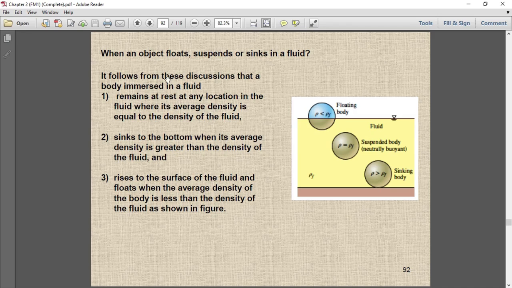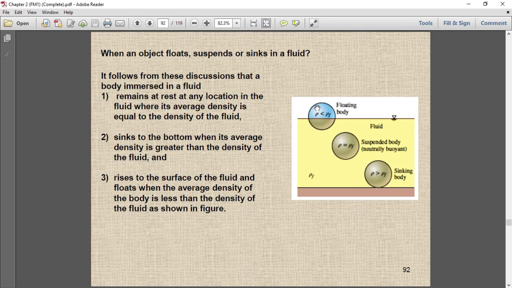Now third, a body immersed in a fluid rises to the surface of the fluid and floats when the average density of the body is less than the density of the fluid, as shown in the figure. Here the density of the fluid is greater than the average density of the object, so in that case the body will float.